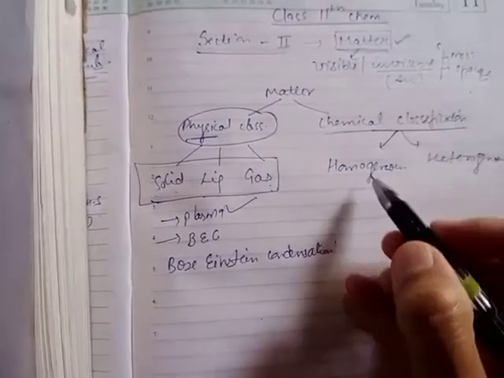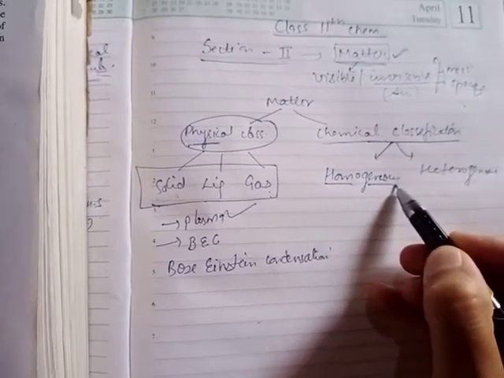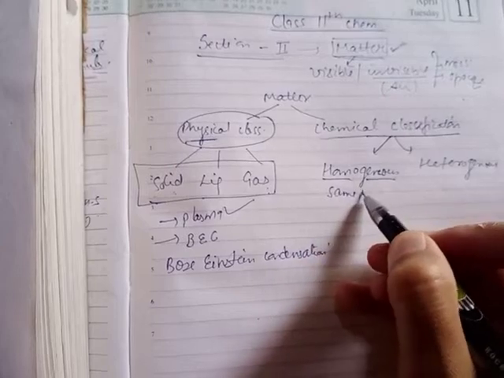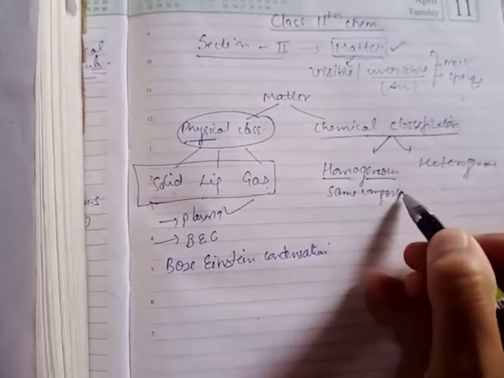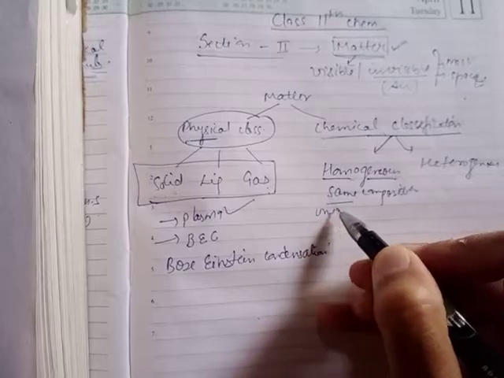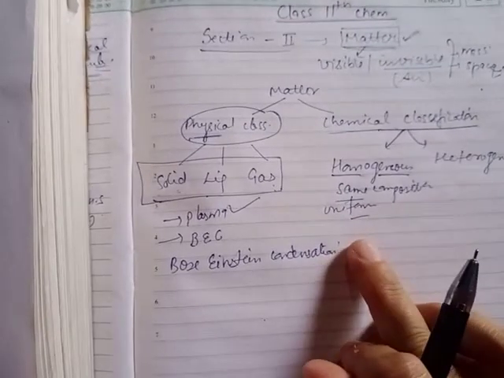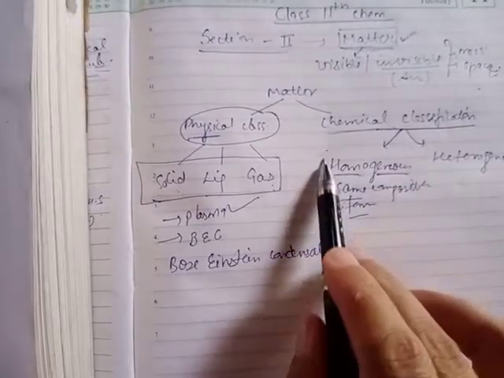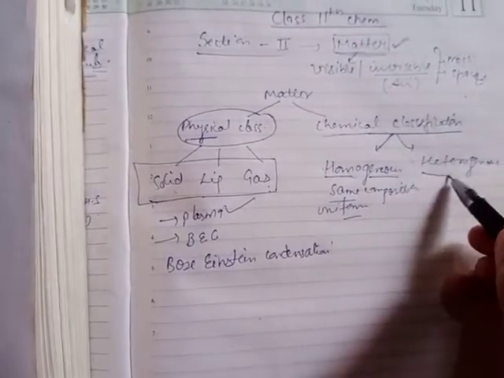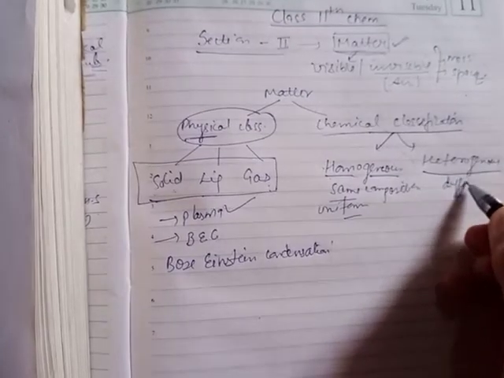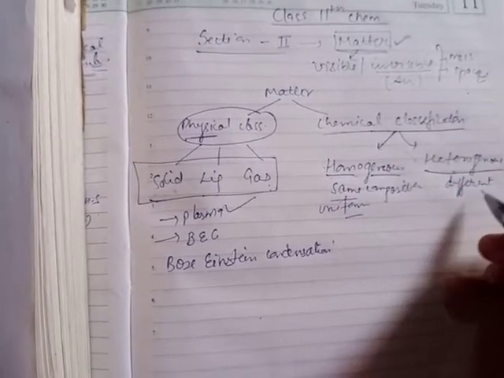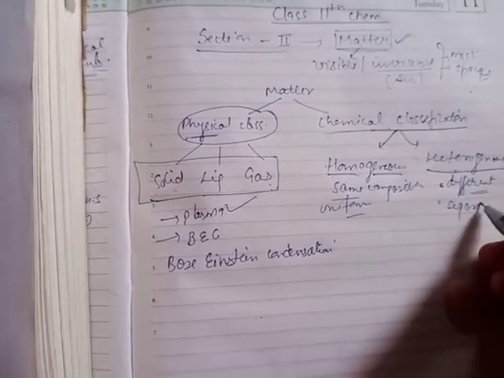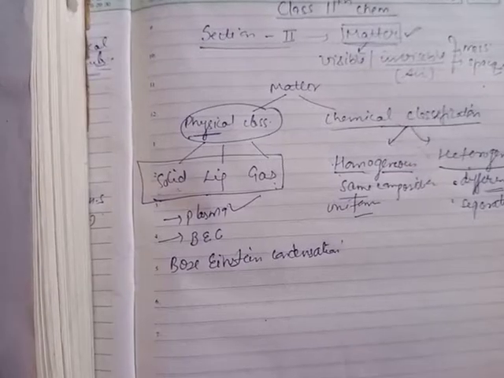As the name indicates, homogeneous means the substances which have the same composition throughout, or uniform composition throughout, or the components of such matter mix completely together. But in case of heterogeneous, the composition is not the same, the composition is different and there are separation boundaries between the different components of the mixture.